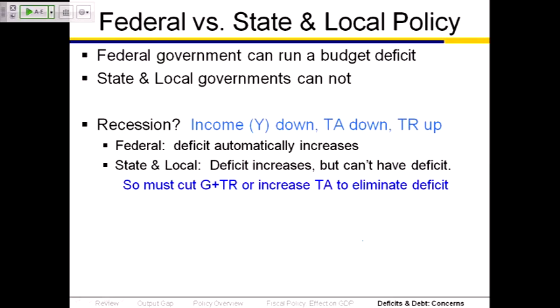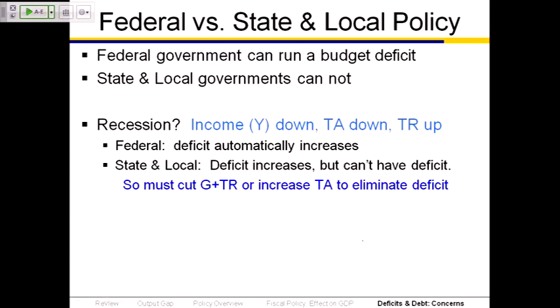At the same time, for those of you in the room who had jobs where you had unemployment insurance, didn't include Cesar, sorry. For those of you who had jobs that included unemployment insurance, when you lost your job, you got unemployment insurance. That's a transfer payment. Transfer payments go up when there's a recession. So the very natural things that happen in a recession, one, tax payments go down, and two, transfer payments go up. Both of those things increase the size of the budget deficit. For the federal government, that's okay. They can borrow. And we saw the picture that showed the borrowing. State governments can't. By constitution, they cannot borrow.